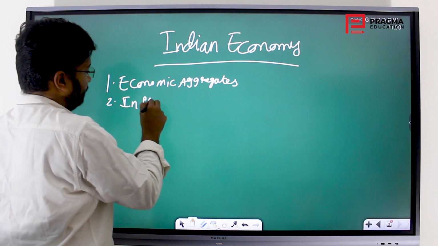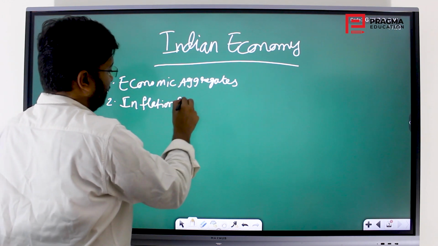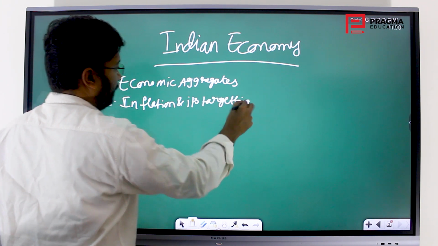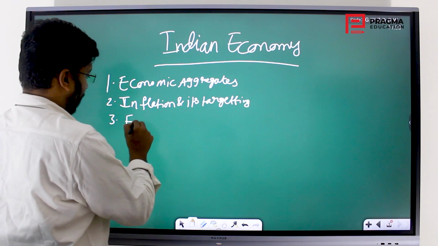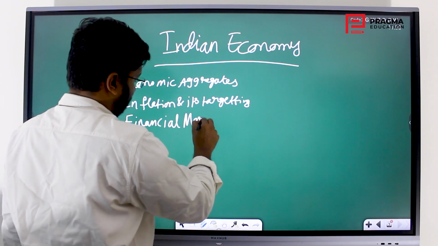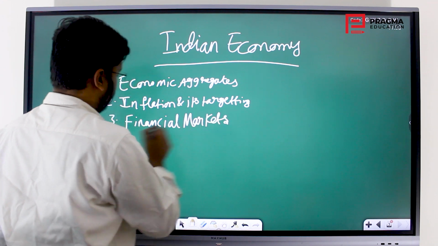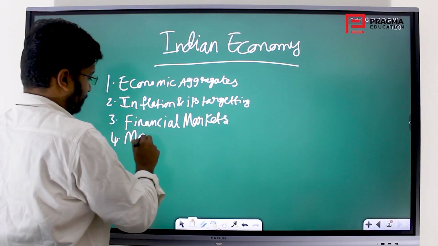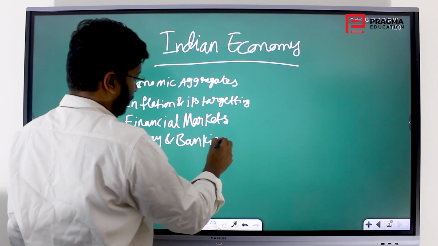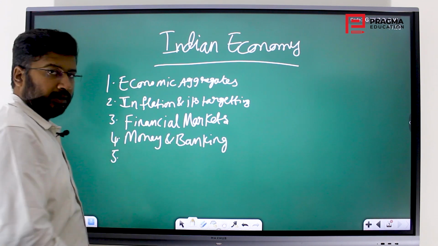Second chapter is inflation and its targeting. Financial markets. Next, money and banking.